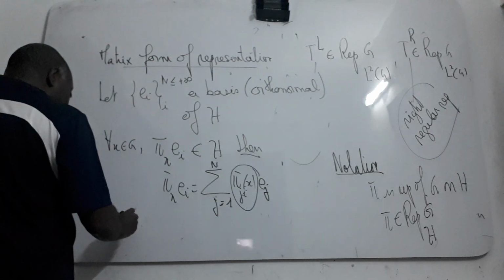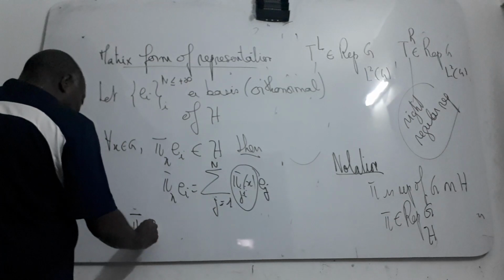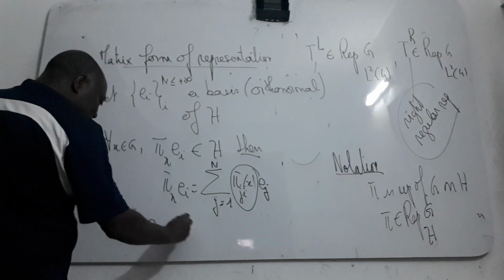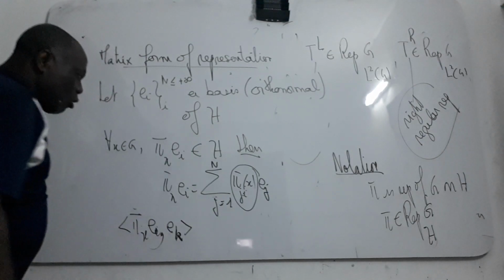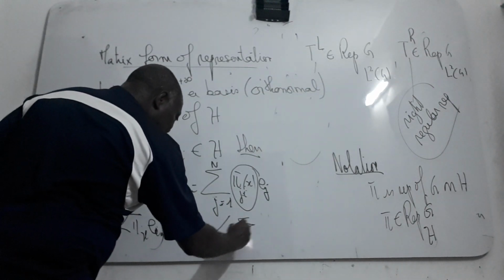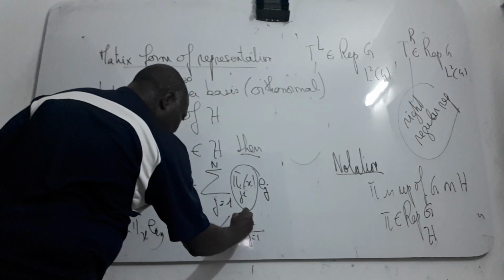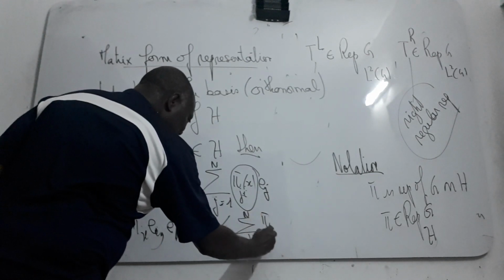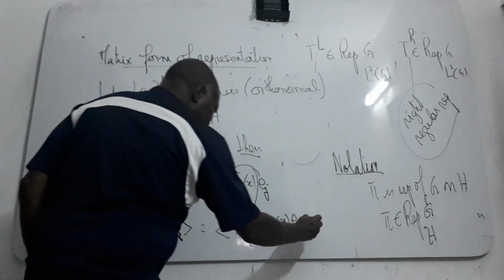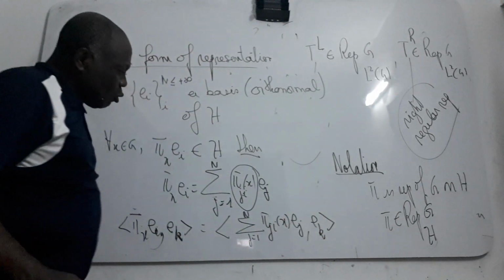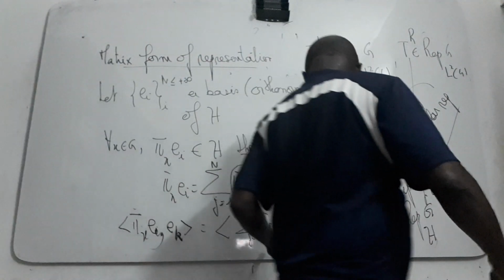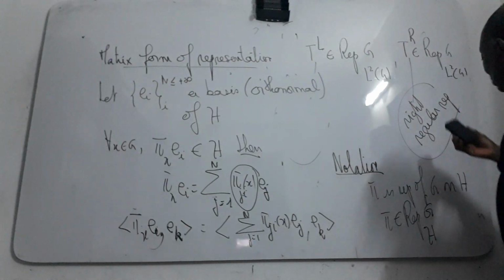Then we compute the scalar product of π(x)e_i with e_k. If I compute the scalar product with e_k, you have exactly the sum over j of a_ji(x) times the scalar product of e_j and e_k. Now you define that the scalar product is bilinear, linear for the first component and antilinear for the second component. So you have this condition.